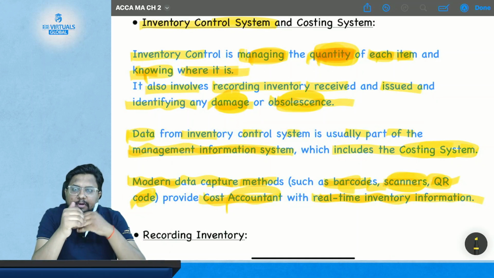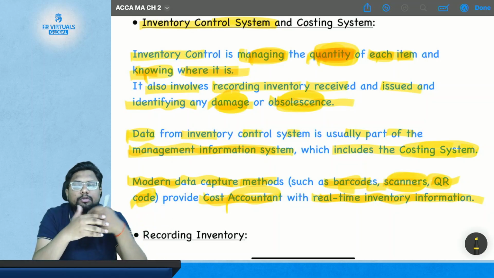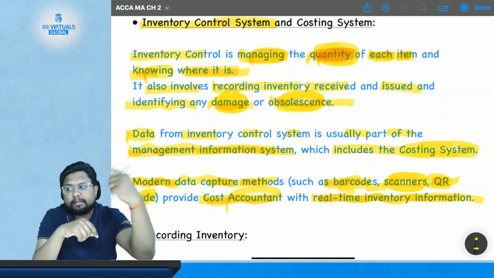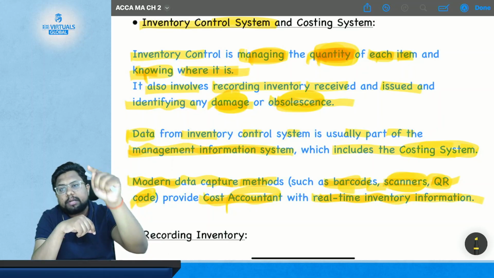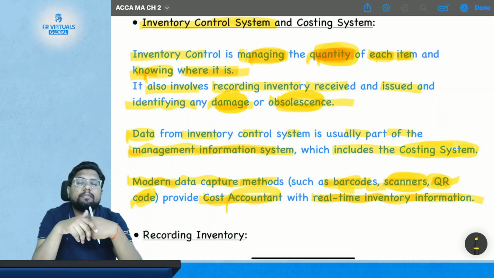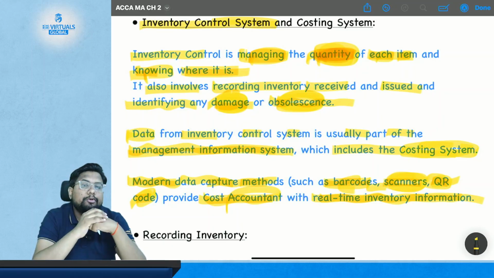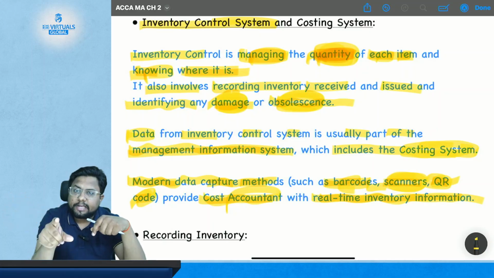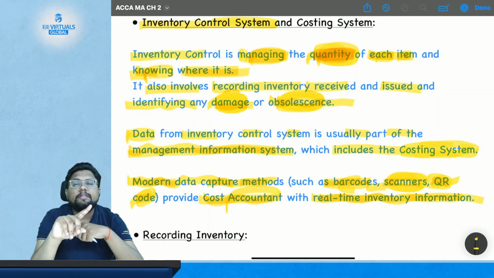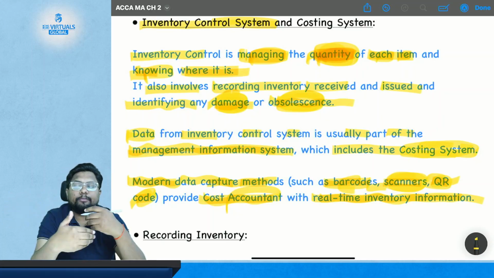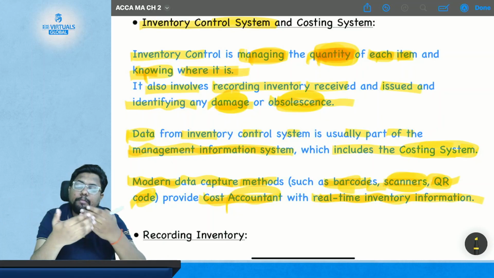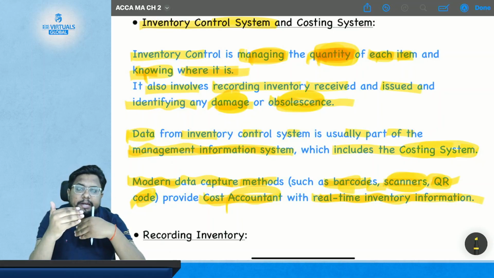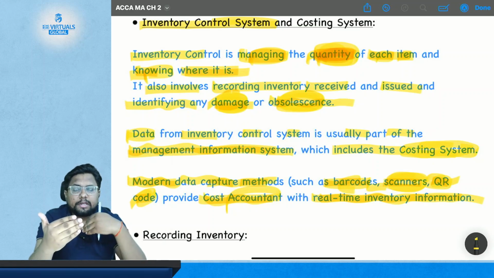Like if you transfer money from your phone to another person, you will get the notification in real time that you made the transaction, and that other person will also receive the notification at the same time. That means it is a real-time exchange of information. Earlier, what used to happen? You make a check, then the check is deposited by the third person in his bank, then the check gets cleared, then after clearing you go to the bank and give your passbook to the bank staff, and they make entries in that passbook. So that was not real time. There was a difference between the actual transaction and getting the information of the transaction.